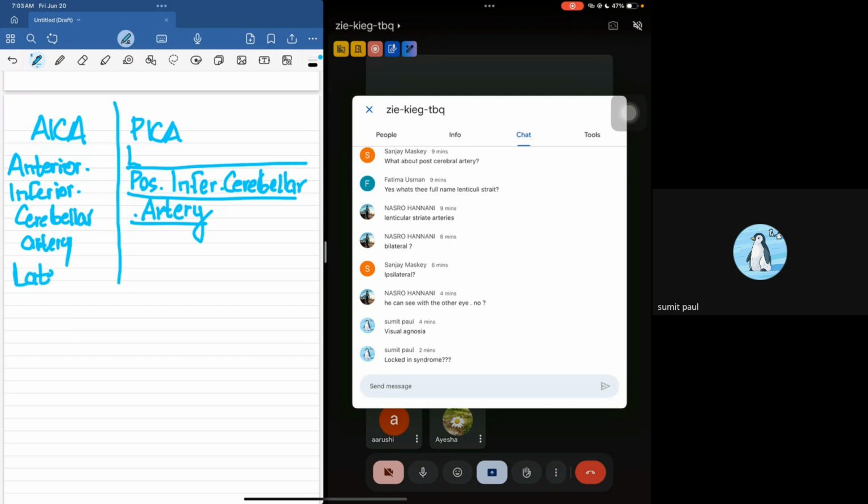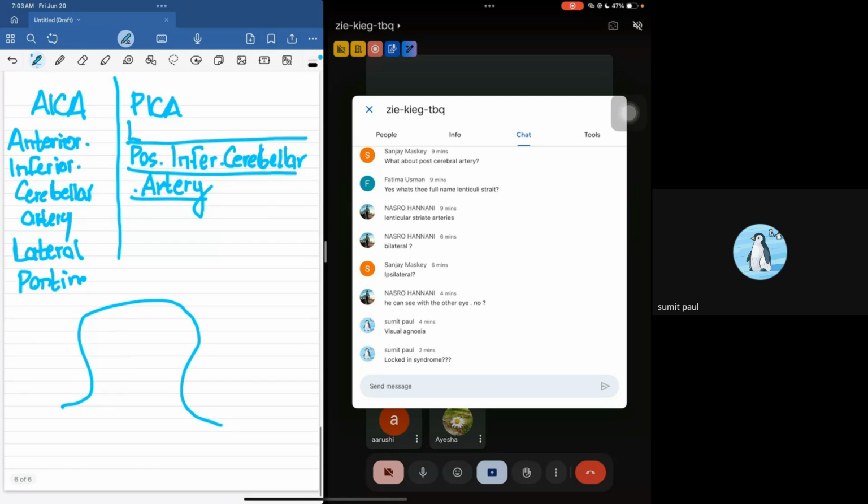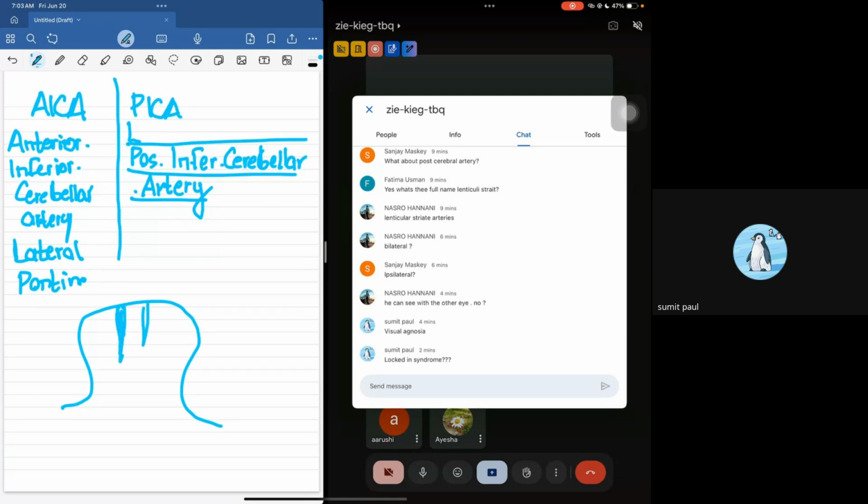We will go into the detail of the anatomy later, but if you see the pons, the pons has two areas. If this is the pons, this area is known as the medial area of the pons, and this area is the lateral area of the pons. The most important area of the pons is the medial area, because here all of the movement things are occurring, whereas in the lateral area, the movement things are not occurring.